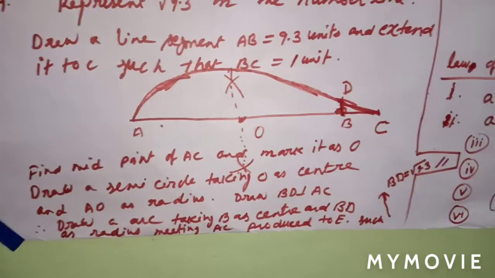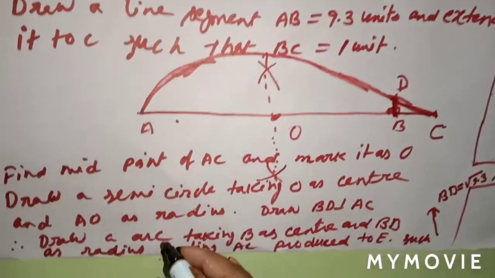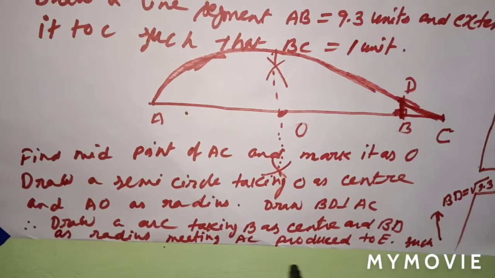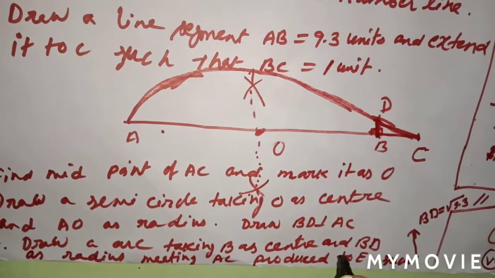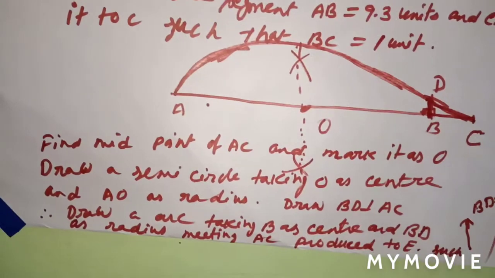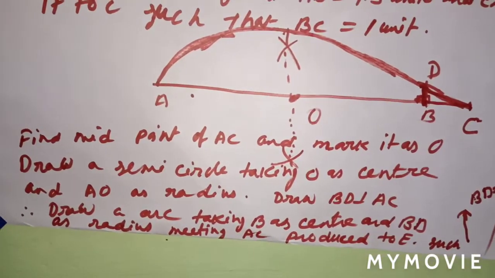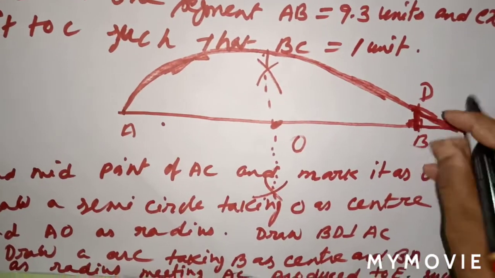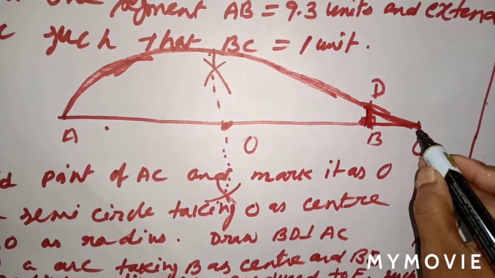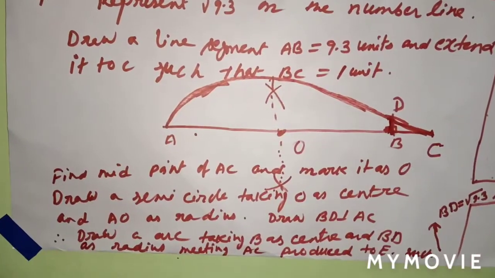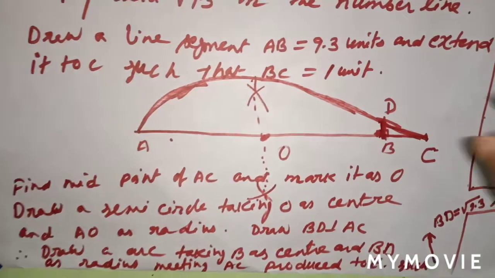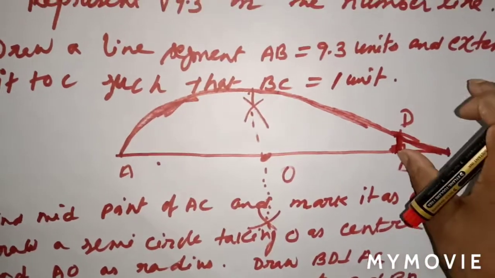Okay. So draw an arc. Draw an arc taking B as center and BD as radius, meeting AC produced at E. From B you have to take this as radius.